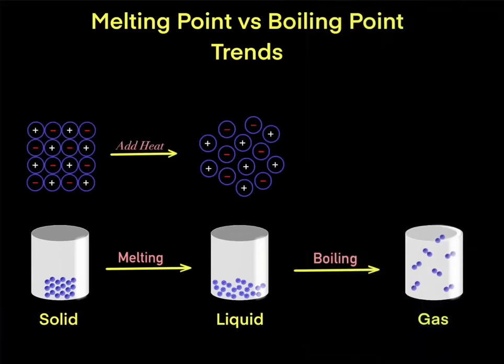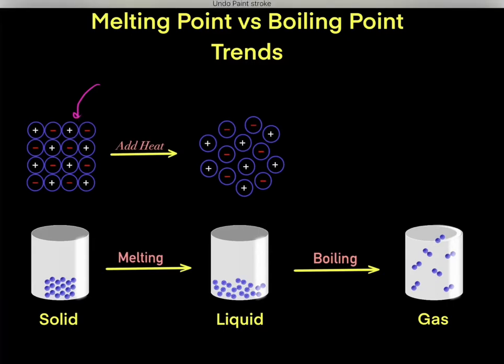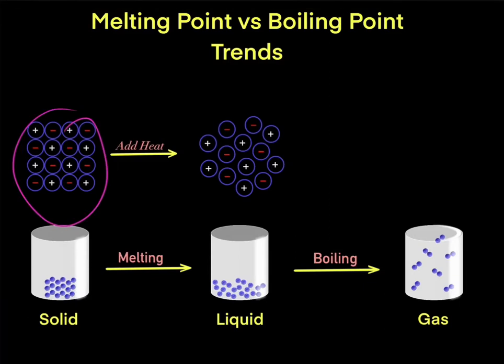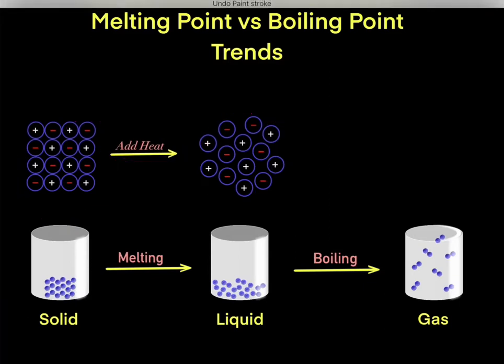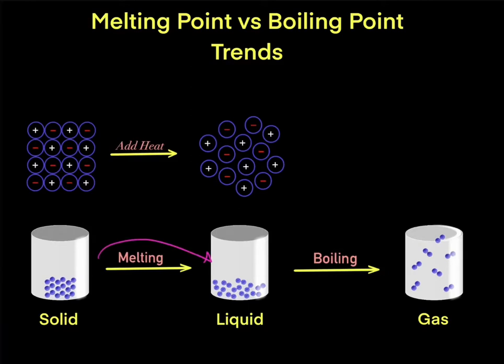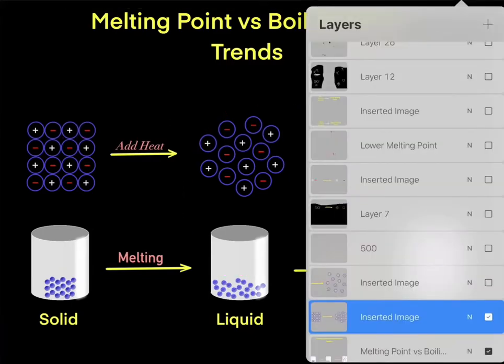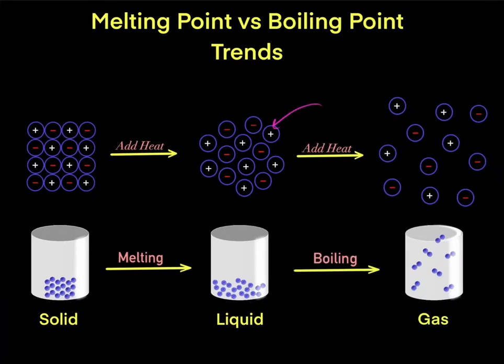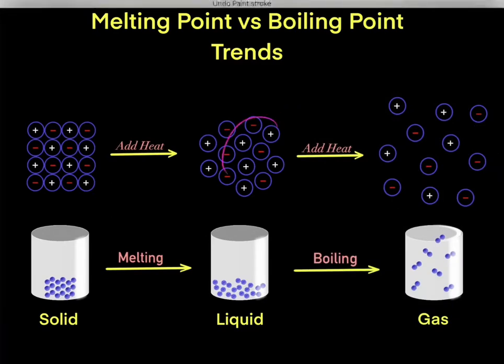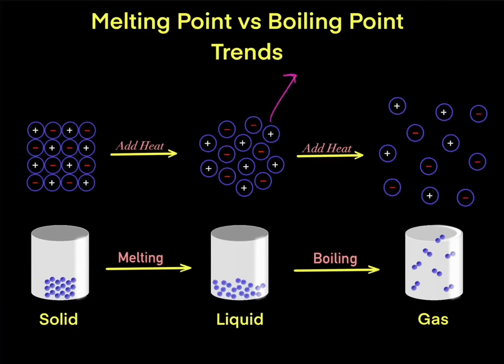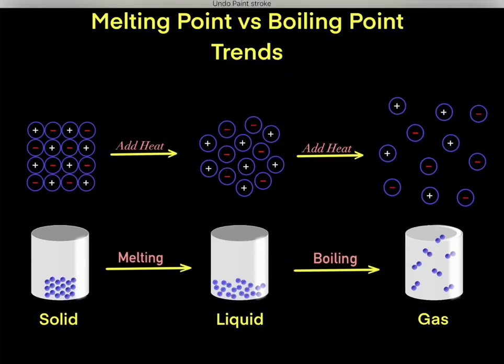However, what exactly is going on? Well, a solid has this very organized lattice structure. However, if you add enough heat, you can disrupt these intermolecular interactions, essentially breaking these bonds, disorganizing the solid, converting it into a liquid. So melting always requires heat because you need to add heat to disrupt those very organized bonds. However, once you have a liquid, now you can add more heat. And if you add more heat, you can add enough heat to give enough kinetic energy to these compounds to allow them to evaporate, to vaporize, and that leads to boiling.